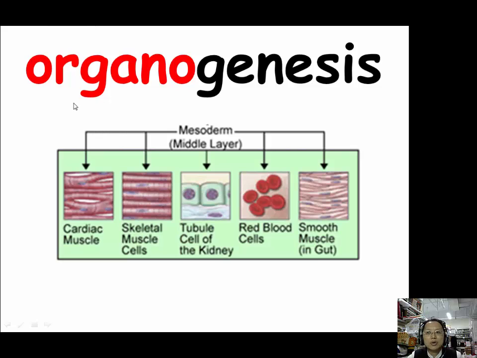Our example is organogenesis. Organogenesis is the formation and the development of the organs of an organism from embryonic cells. Like from mesoderm, we can have cardiac muscle, skeletal muscle, smooth muscle, and also some red blood cells and the tubule cells of the kidney, etc.